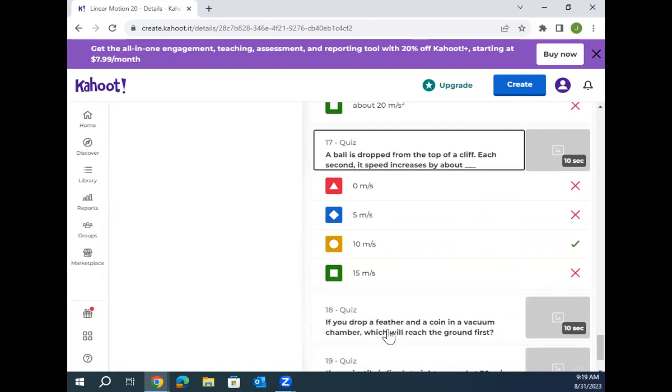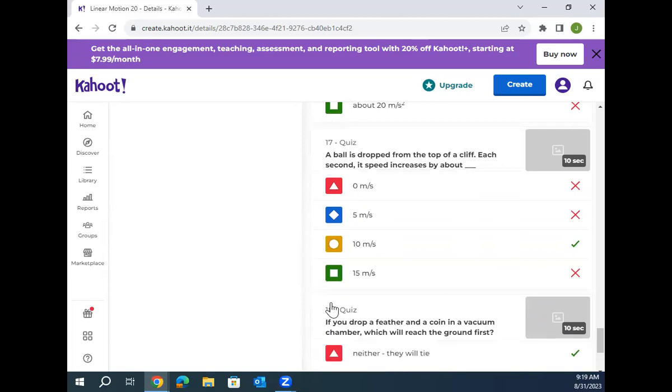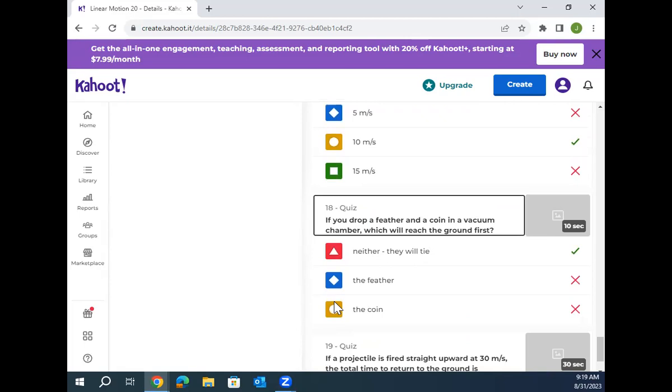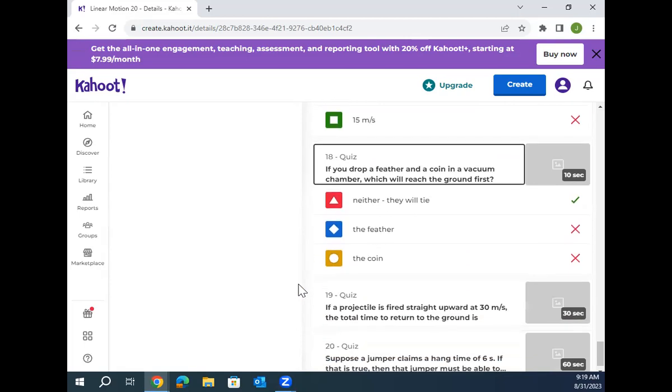You drop a feather and a coin in a vacuum chamber. Which one hits the ground first? Same time. Did I show you guys the bowling ball and the feather in the vacuum chamber? All right. Projectile fired straight upward at 30 meters per second. Hey, just like our starting question. How much time to return back to the ground? 6 seconds, because we already figured out earlier today it takes 3 to go up, so 3 back down by symmetry.